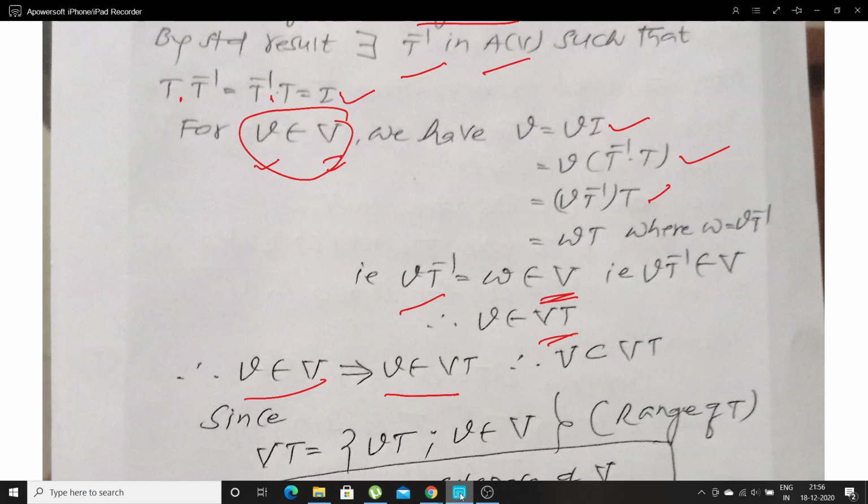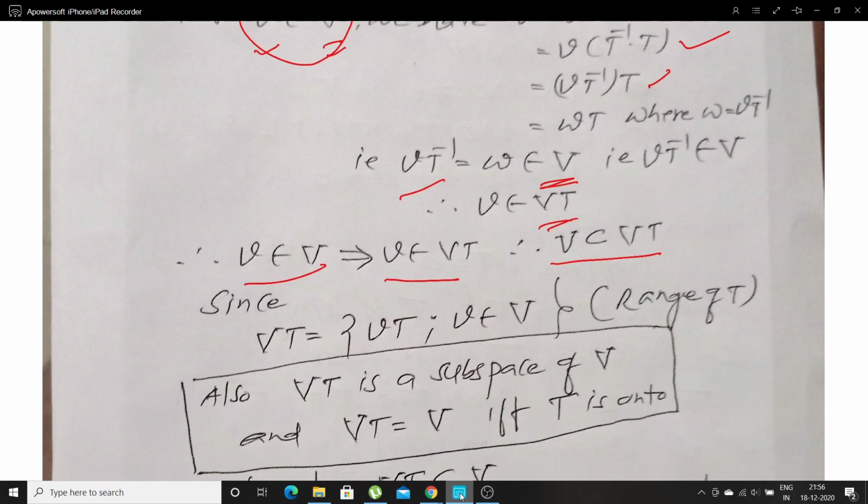What does VT stand for? VT stands for the range space of a linear transformation. Therefore V is a subset of VT, and we define VT by this definition, the range space of a linear transformation.